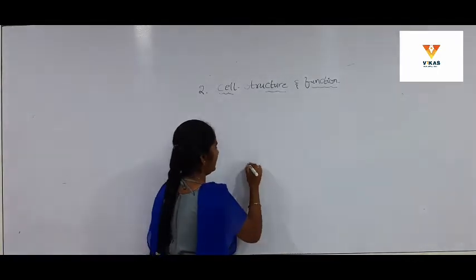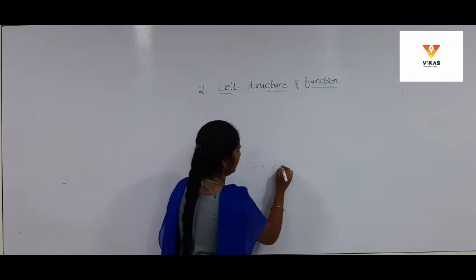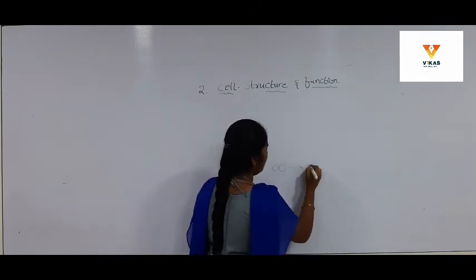A single cell divides repeatedly and forms the tissues.